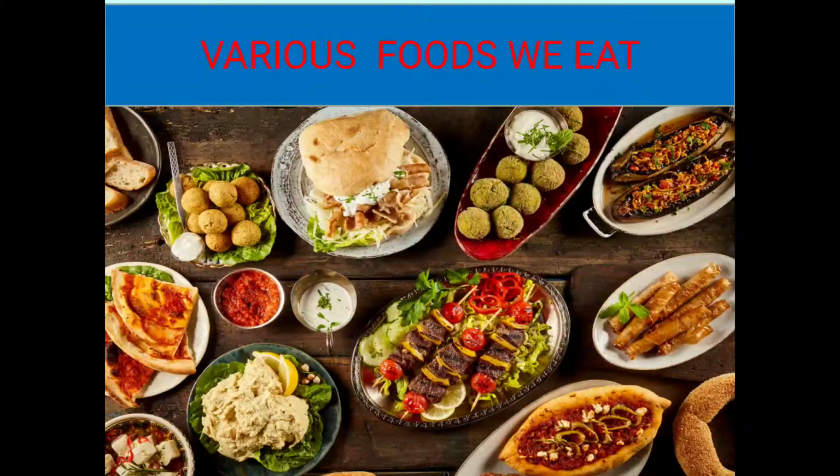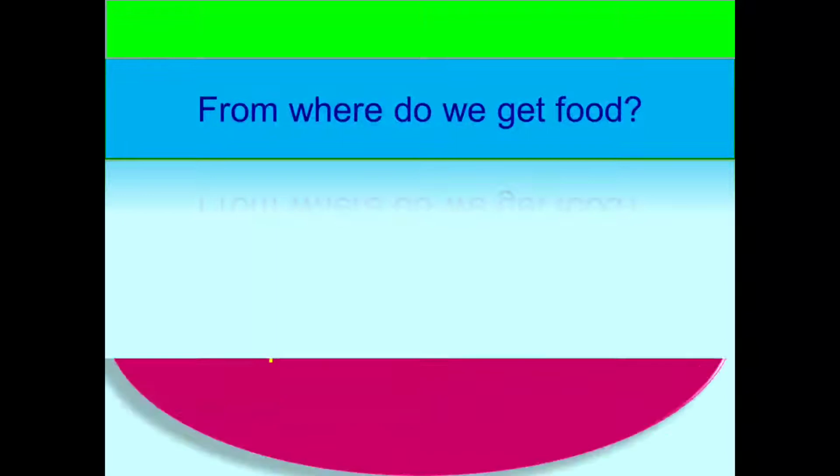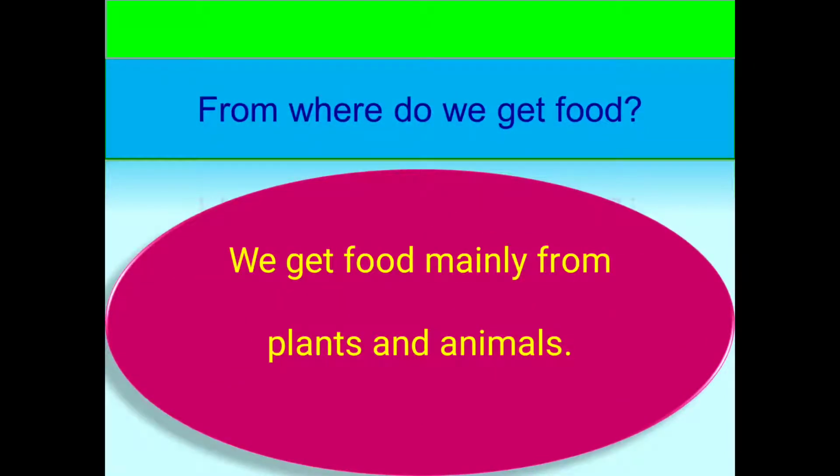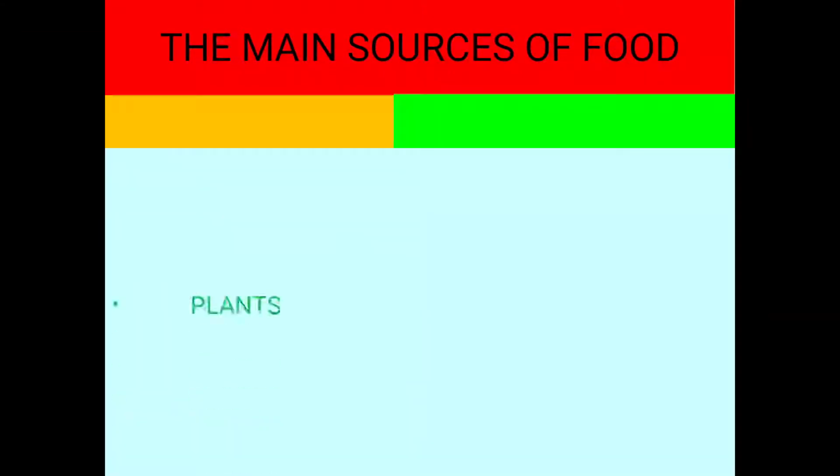Students, we eat different types of foods like chapati, rice, dal, curry, meat, eggs, sweets, etc. Now tell me, from where do we get the food? We get foods mainly from plants and animals. The main sources of foods are plants and animals.